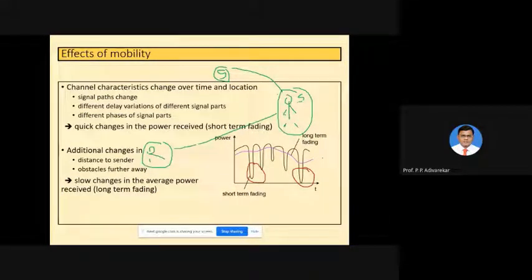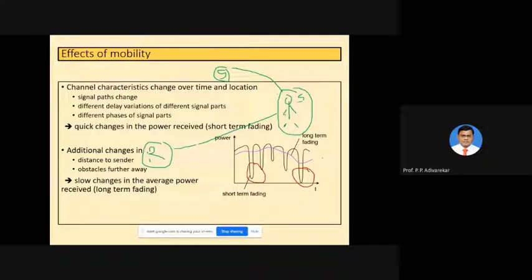So in terms of sender and receiver, you have seen the several factors affecting signal propagation. First one being the distance between the sender and receiver. Second, we have seen certain effects like shadowing, reflection, and scattering, and so on. Third one is multipath propagation, and the fourth one, but not the last one, there may be some more also, depending on the situation. That fourth one may be user mobility, that is sender and receiver mobility, which is primarily seen in mobile communication. So that is the effect of mobility.